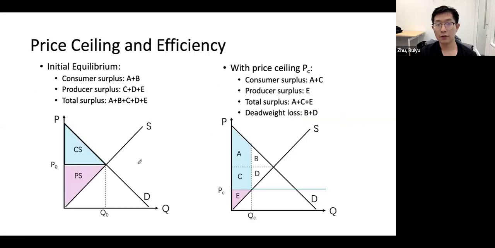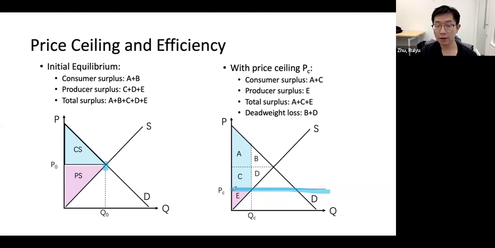So here is an example of the welfare analysis with the price ceiling policy. So suppose we have this initial equilibrium, right? As we said before, the pink triangle is the producer surplus, and the blue triangle is the consumer surplus. Suppose now we have a price ceiling. Now the producers can only sell their goods at this PC, right?